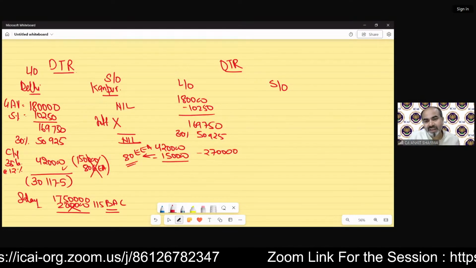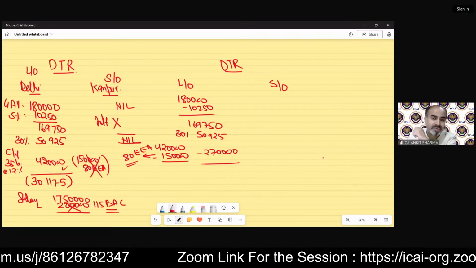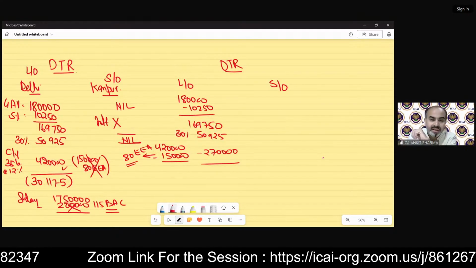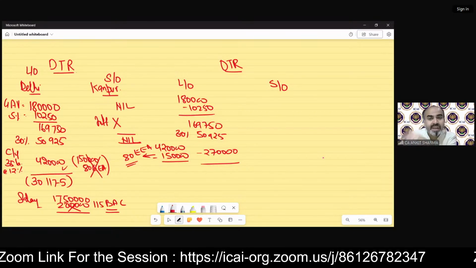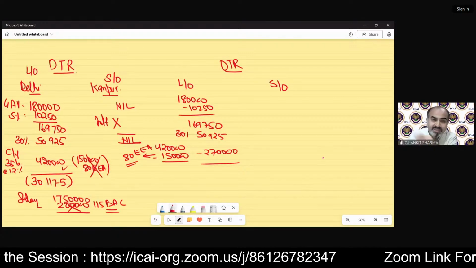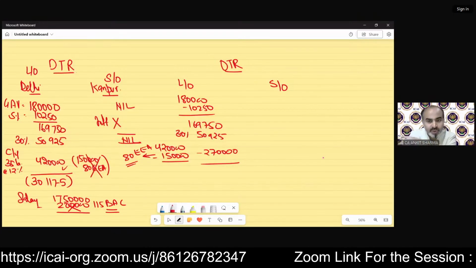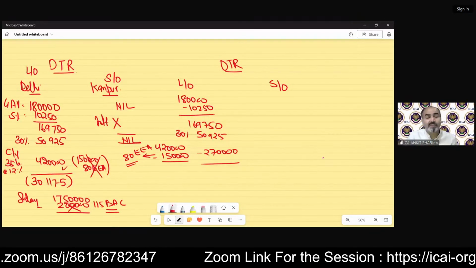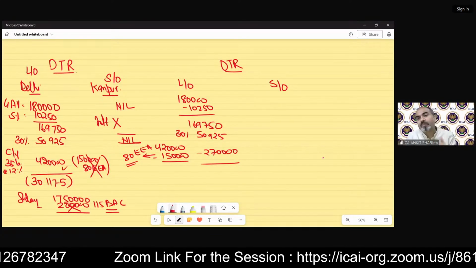The reason behind is very interesting. Let me tell you. We could claim 420 over here also. But if we claim 4,20,000 deduction over here, then the loss will be huge. And that loss maximum can be set off up to 2 lakh rupees. But if we use this 80EE deduction, then we can claim this 1,50,000 also out of GTI and balance 270 over here. If we take 420 over here, then we cannot claim losses more than rupees 2 lakh. So that will be a problem.